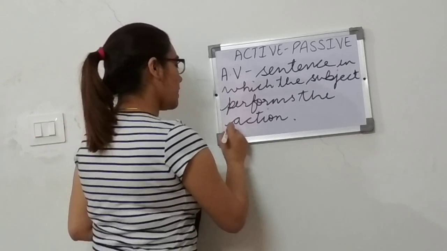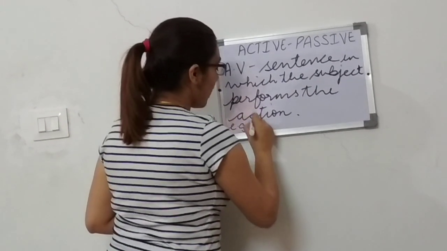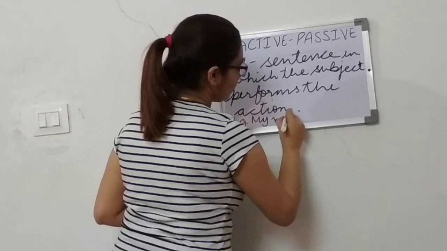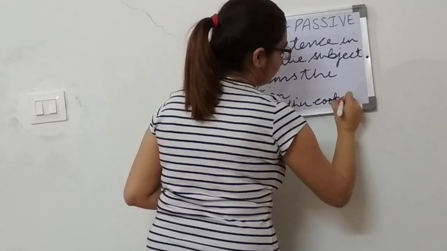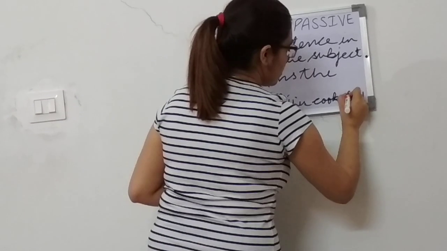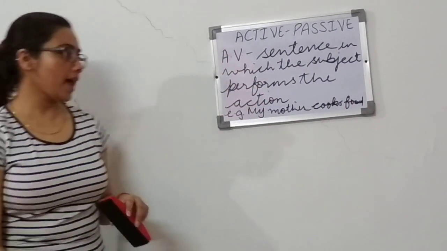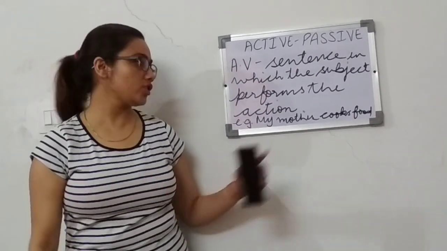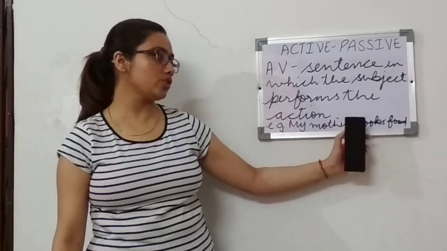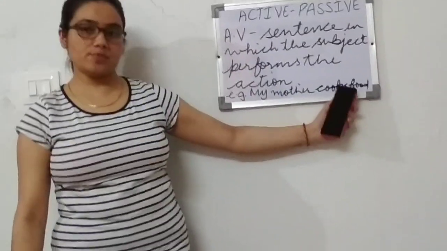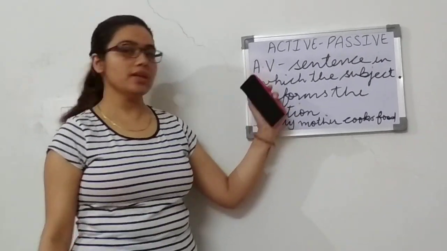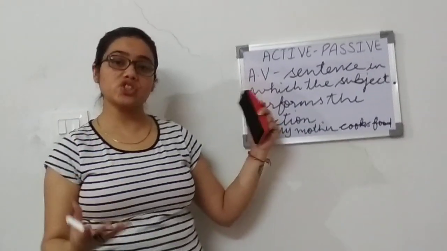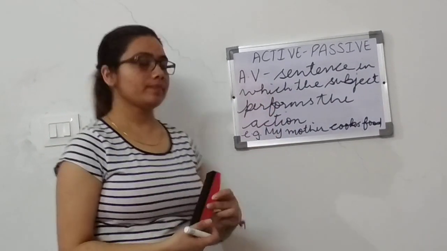So coming on to the example, for example, my mother cooks food. Here the subject is my mother. She is performing an action. She cooks food, and food is your object here. So this is your active voice, where the focus of attention is on the subject, what action the subject is performing.